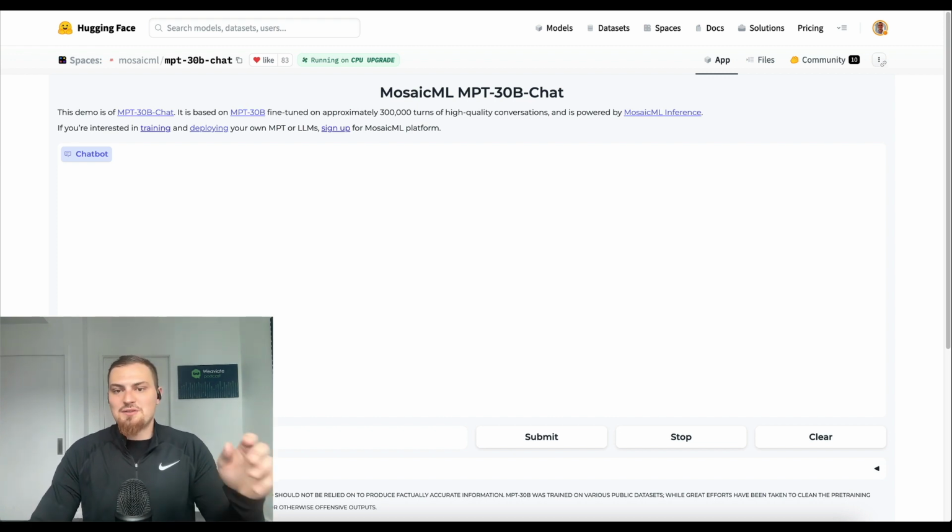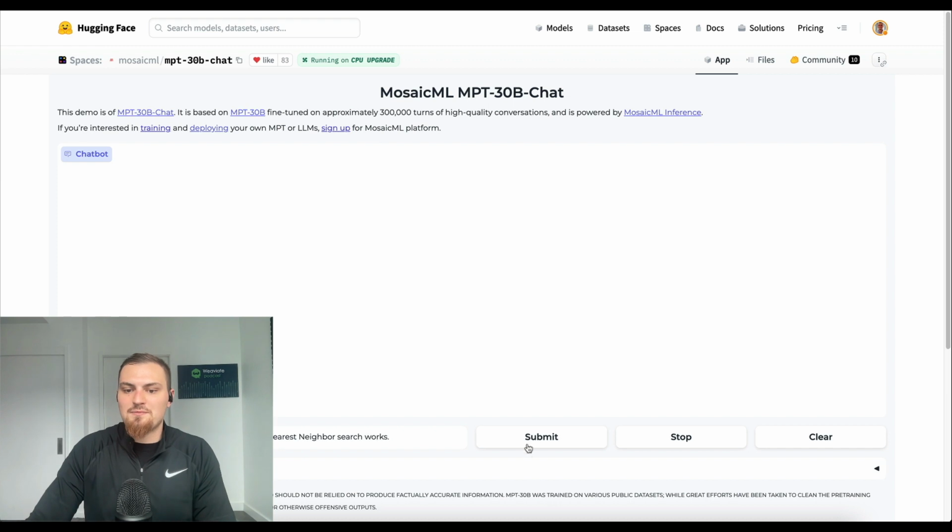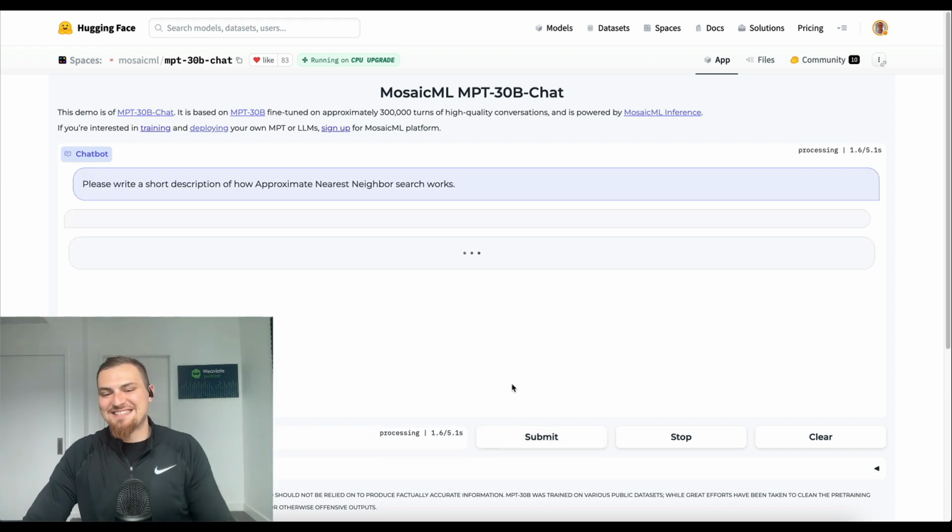So the 30 billion chat model has been published with the demo, so we can get a quick sense of the intelligence of this thing by querying it on Hugging Face. So let's ask it, please write a short description of how approximate nearest neighbor search works. So we can test its intelligence on Hugging Face and get a sense of how this works.